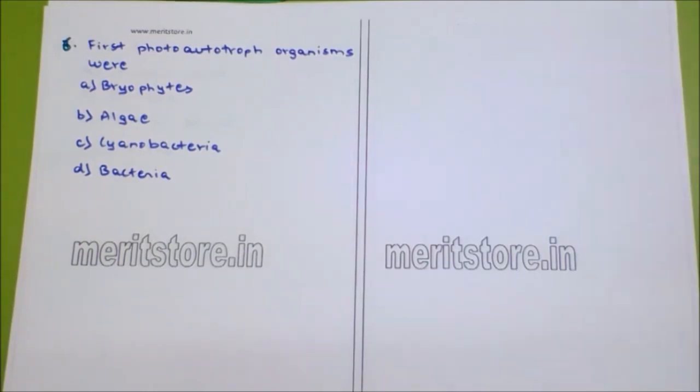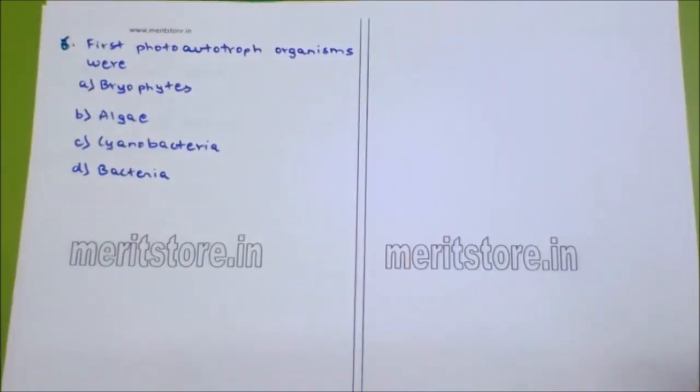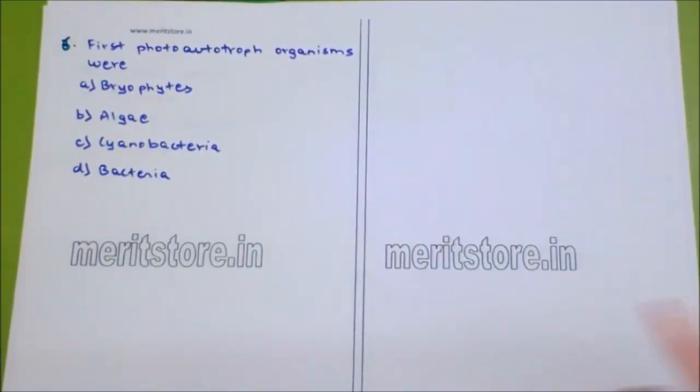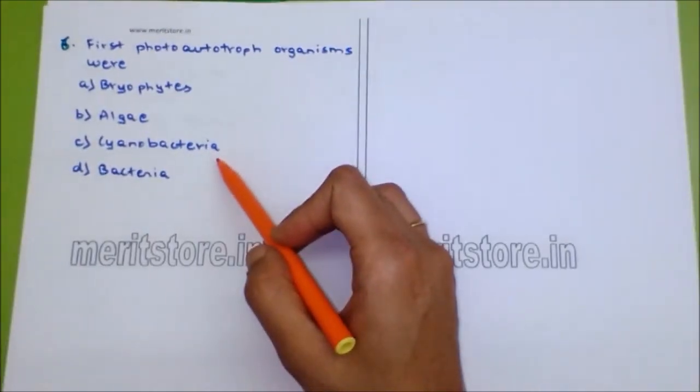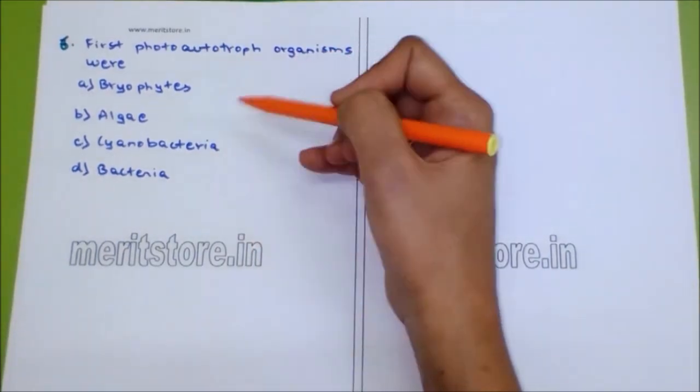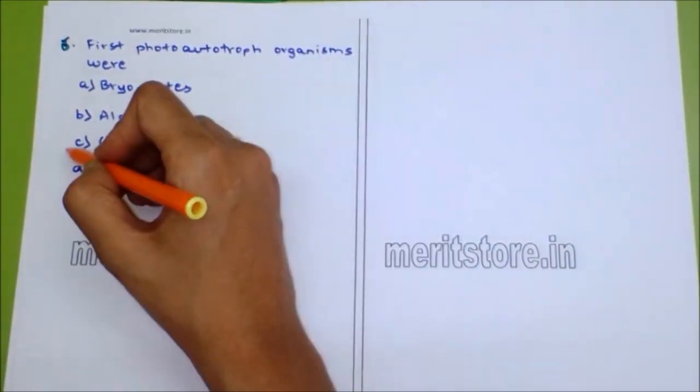First photoautotrophic organisms were dash: bryophytes, algae, cyanobacteria, bacteria. We know that the first organism when the cell came into existence was marine and heterotrophic, and later on it got converted into autotrophic. So the first photoautotrophic organism was cyanobacteria, which is also known as blue-green algae. It was not bryophytes, nor algae, nor bacteria, but cyanobacteria.